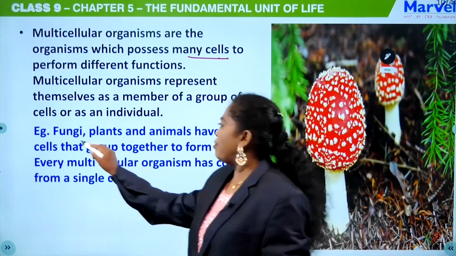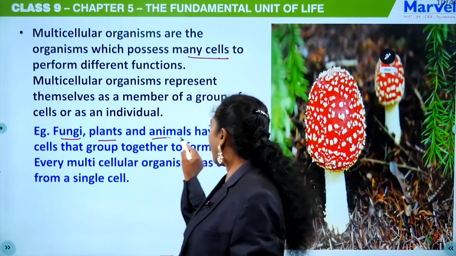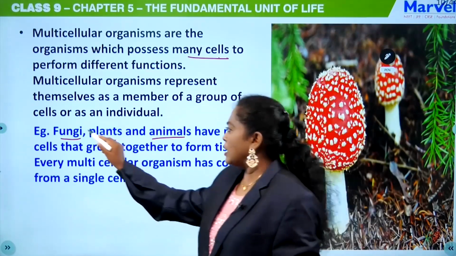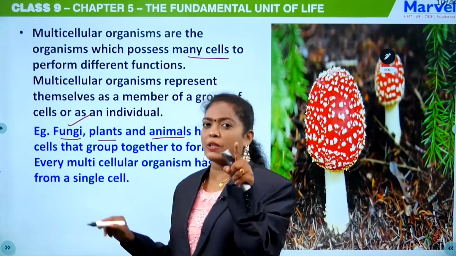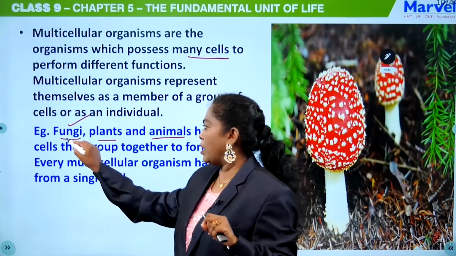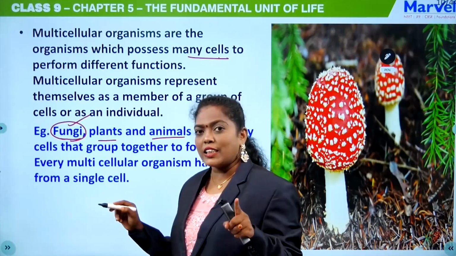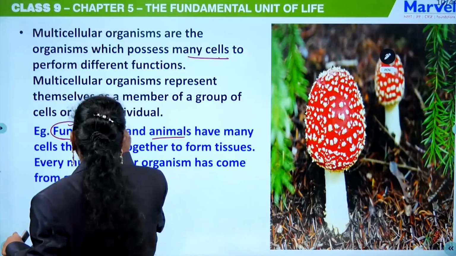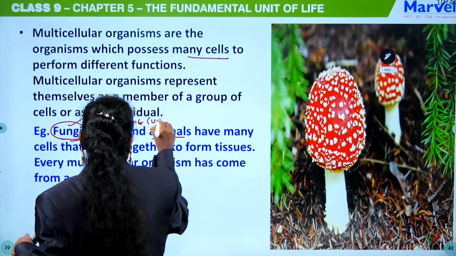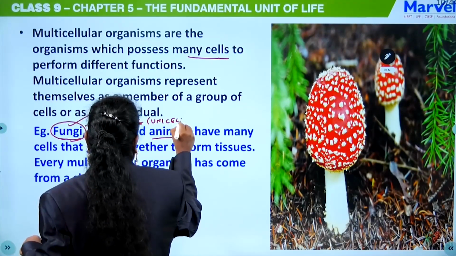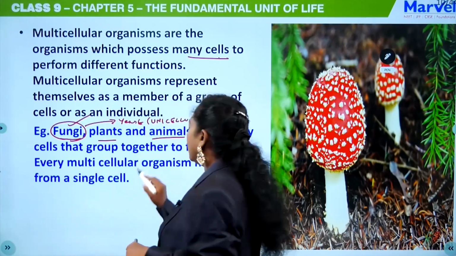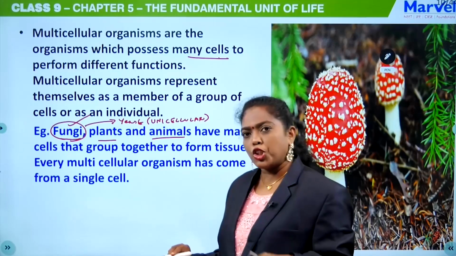Okay. So, fungi, plants and animals have many cells that group together. These are multicellular organisms except yeast. Okay, yeast is a unicellular organism. In fungi, only the yeast is unicellular. That also you have to remember. Only the yeast is unicellular. All the other fungi are multicellular, that group together to form the tissues.